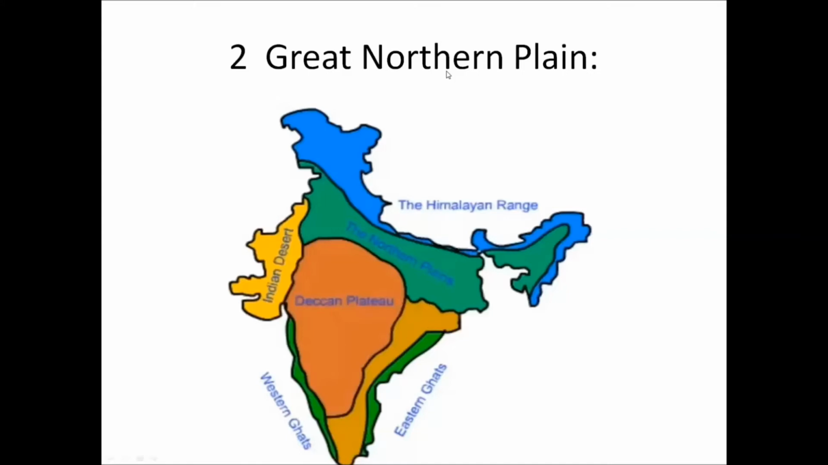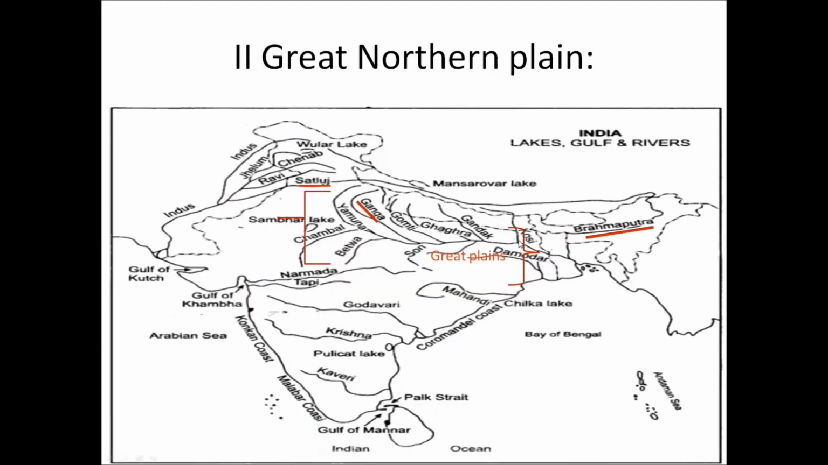Now, in this part, we will cover the Great Northern Plains, how the formation of it took place. First we will talk about the location where the Great Northern Plain is located. It's located between the northern mountainous region and the southern peninsula. This plain is formed due to the alluvial sediments brought by the Himalayan rivers such as Satluj, Ganga, and Brahmaputra. When they pass through these plains, they bring these sediments along with them.